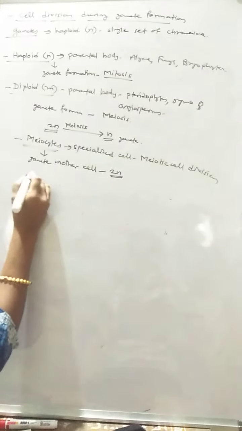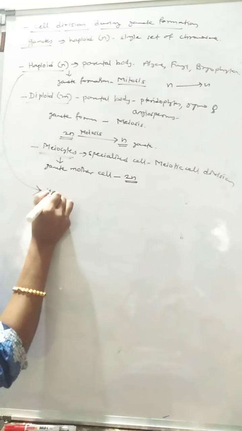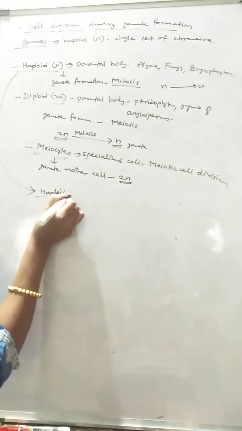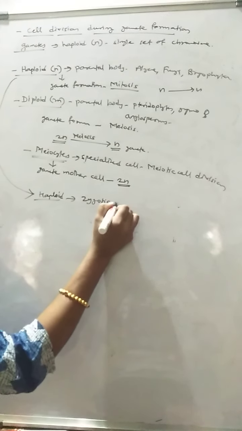As you know, in the case of a haploid parental body, mitosis takes place during gamete formation, that is N to N. In such plants, when the parental body is haploid, zygotic meiosis takes place.